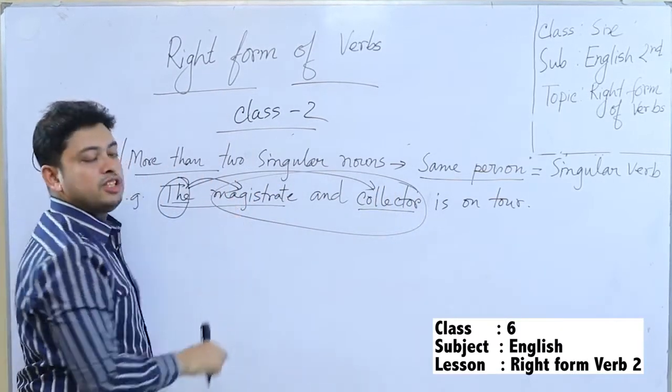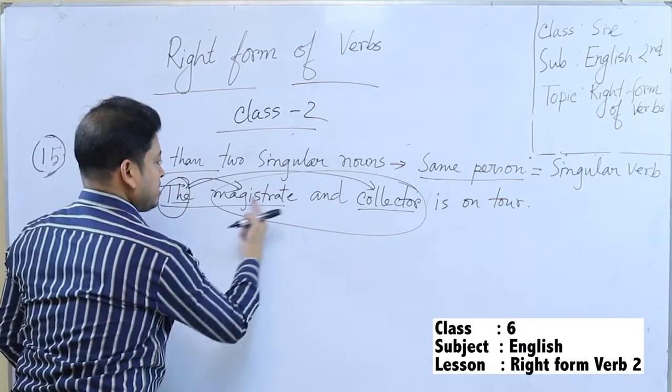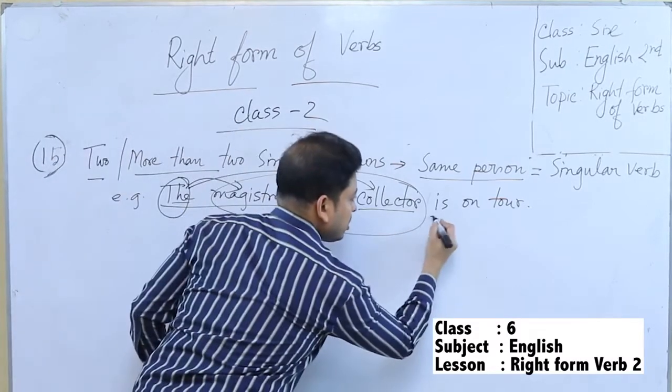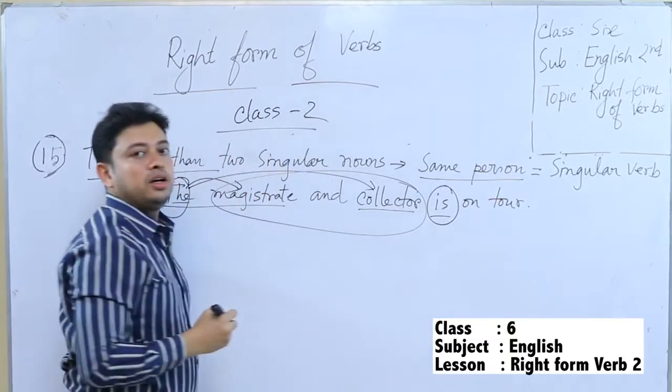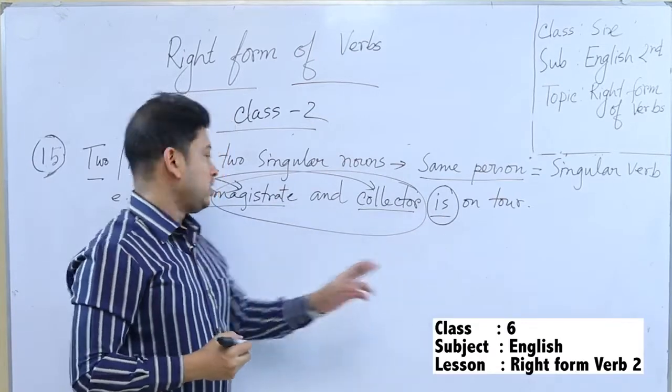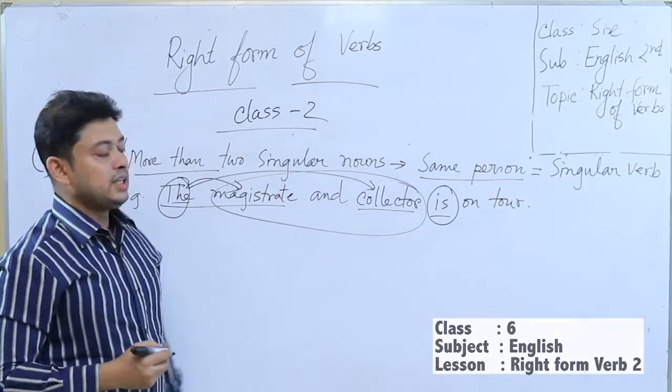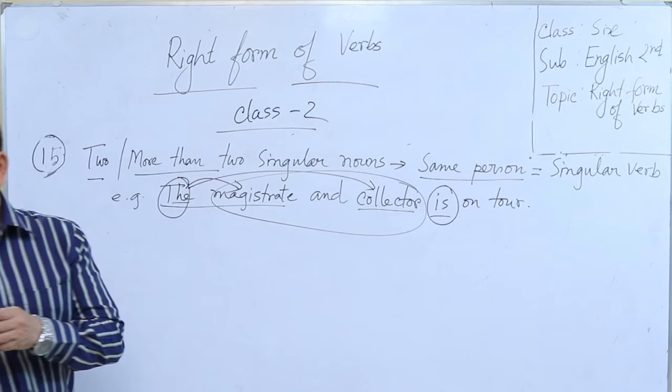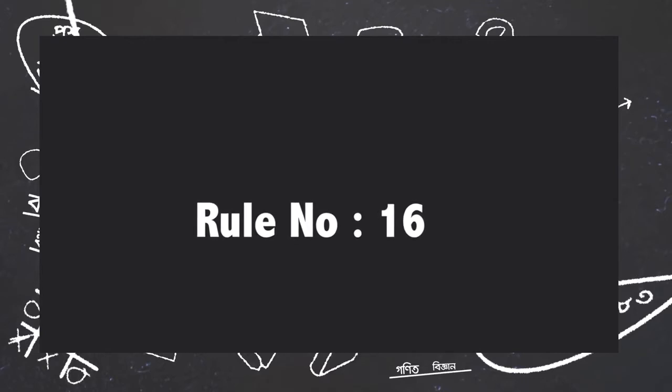The magistrate himself is the collector. As the subject is singular, the verb will be singular. That is why is there, not are, because same singular person, singular verb. So, the magistrate and the collector is on tour. Now, rule number 16.